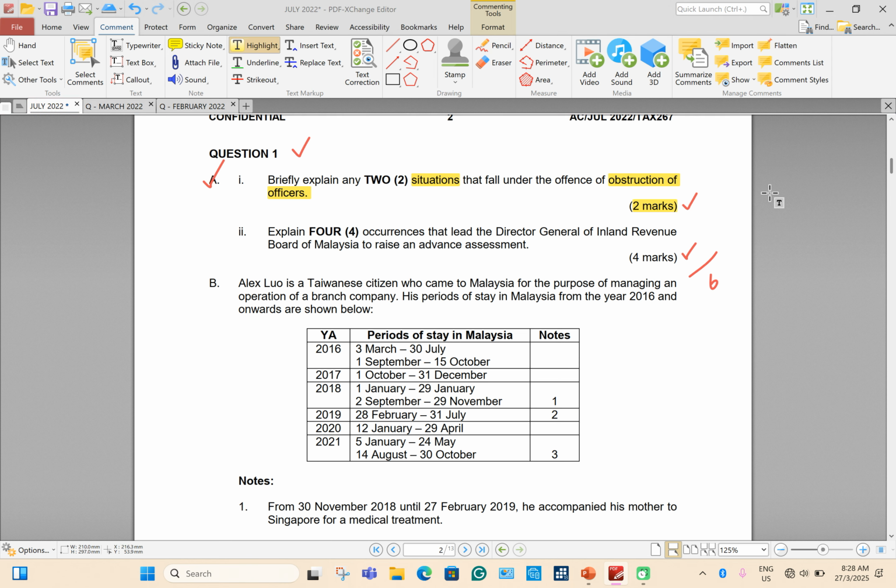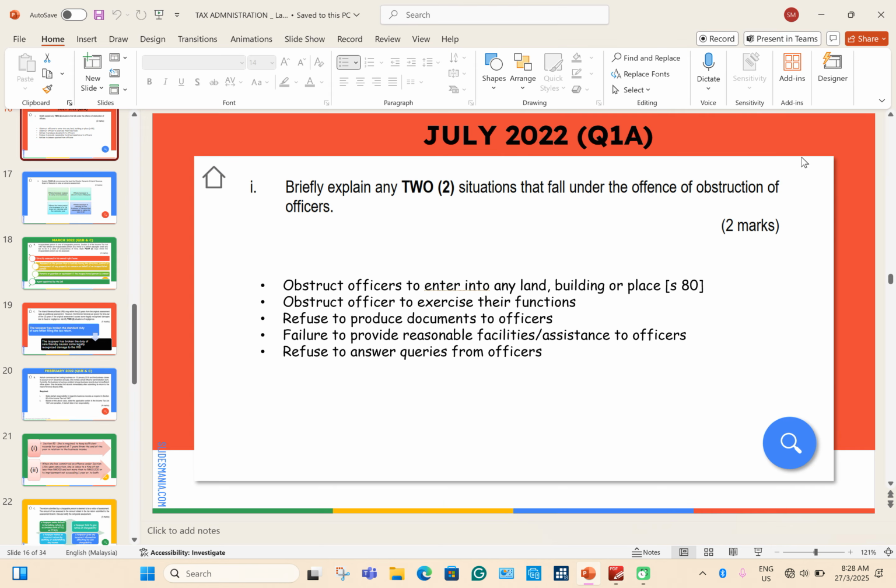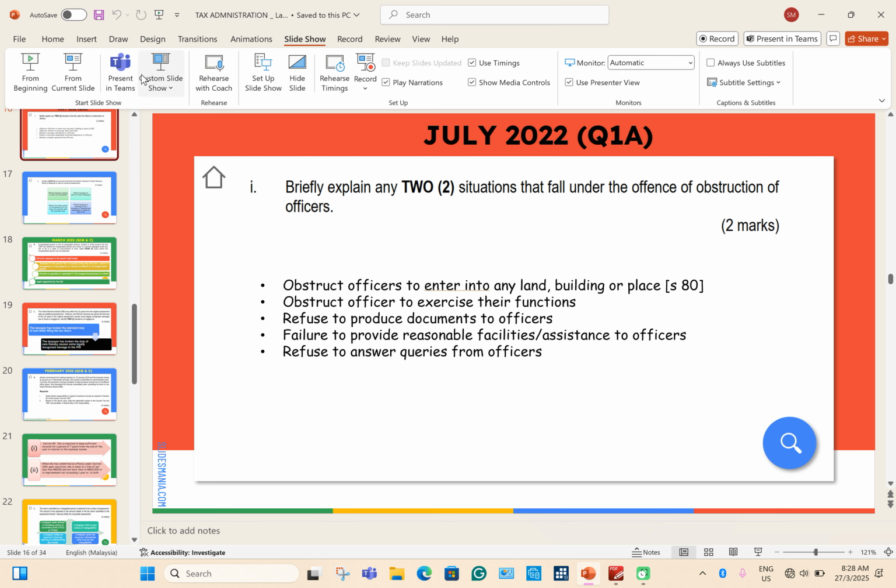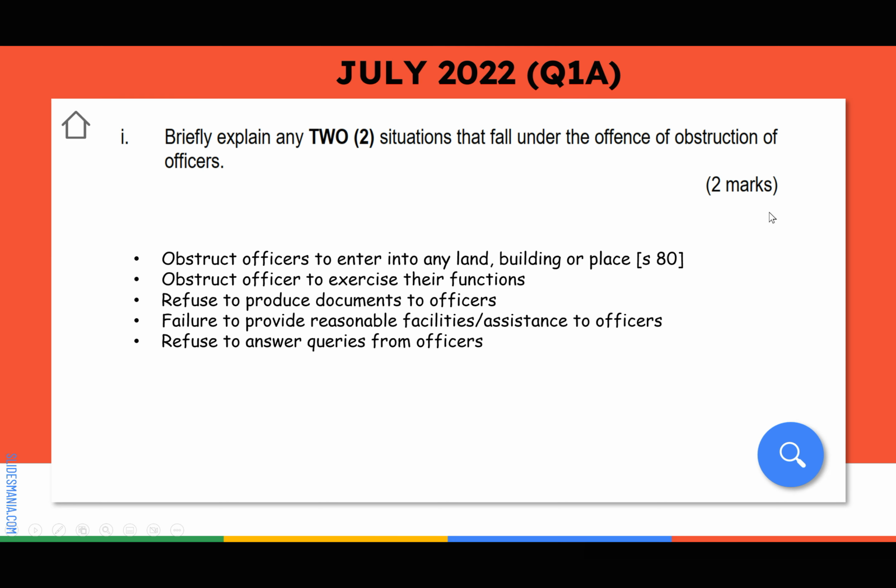Okay, so how do we answer this one, guys? Alright, so this is how you answer. Let me show you an example. Number 1, obstruct officers to enter any land, building or place. Meaning to say, the officer from the IRB comes to your place and then you say no, you cannot enter my house, you cannot enter my office. That is also one of the offenses. So don't do that.